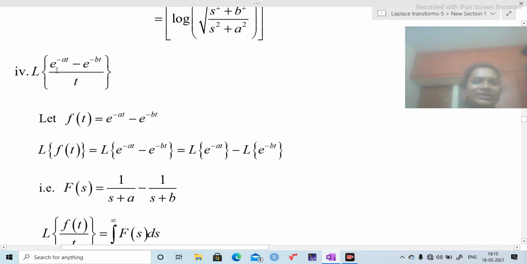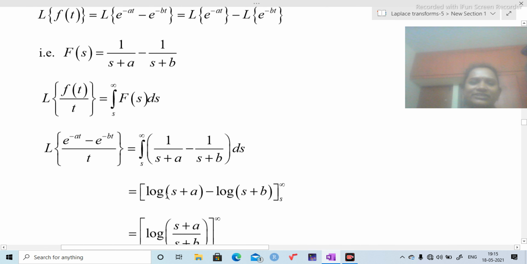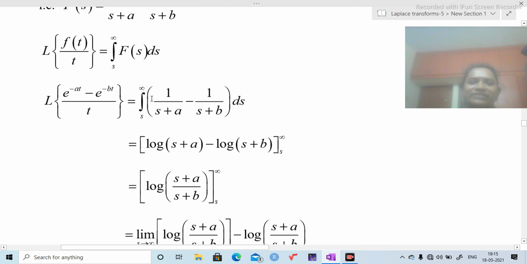Next question, L of e power minus at minus e power minus bt by t. F of t equal to e power minus at minus e power minus bt. By using linear property, we can write this as L of e power minus at minus L of e power minus bt. I know the value of this and also this, that is 1 by s plus a minus 1 by s plus b. Take this as f of s. Substitute f of t and f of s values and evaluate integration between limits s to infinity.